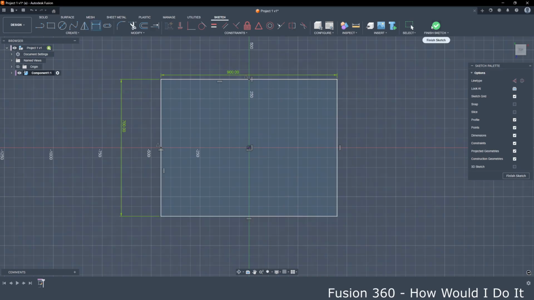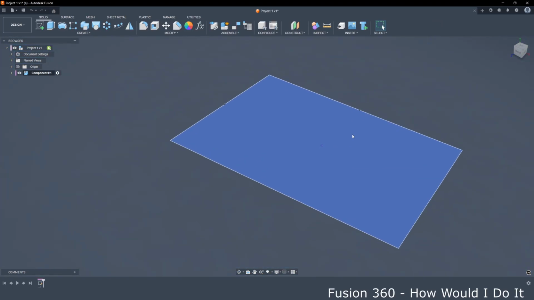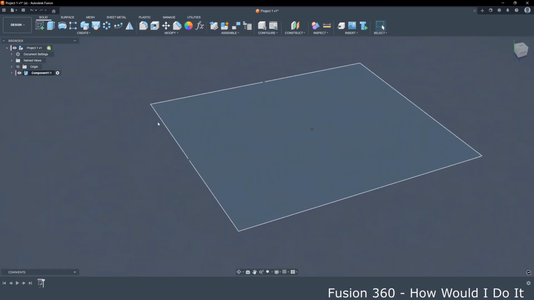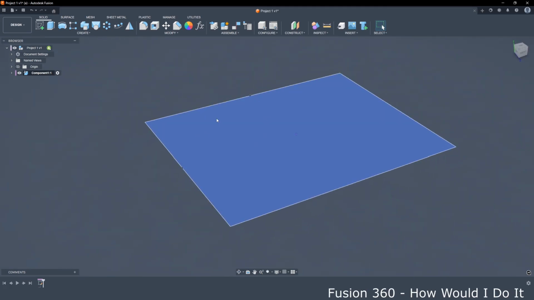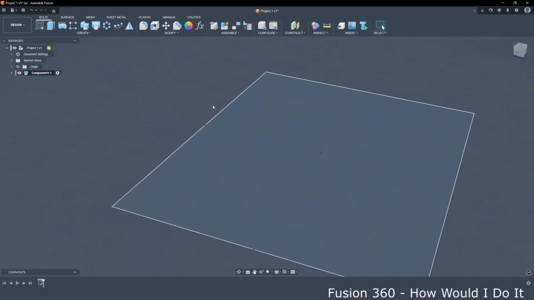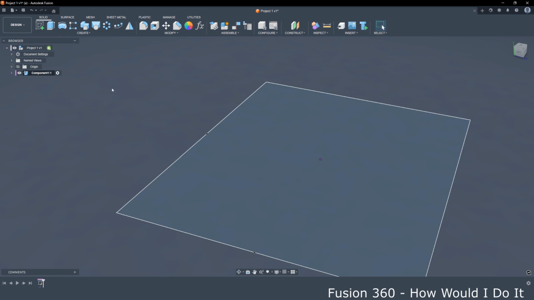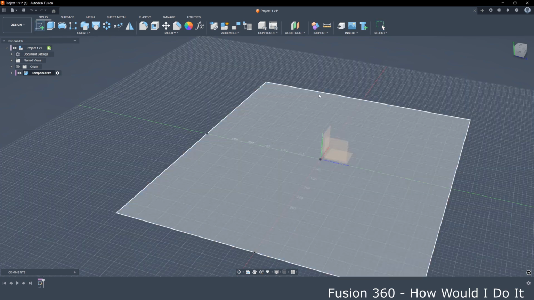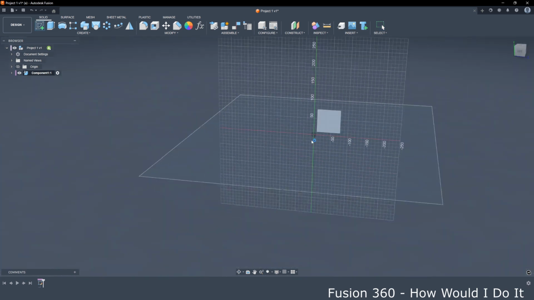So this rectangle, we will use this rectangle as a path to our sweep command. Now create the second sketch.